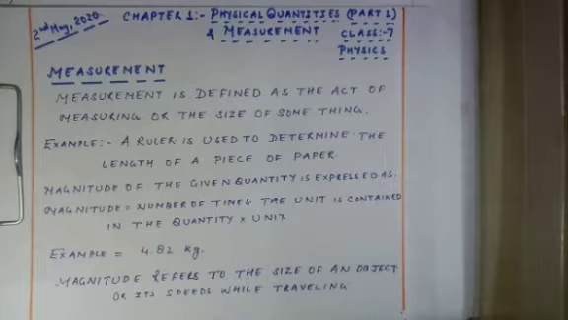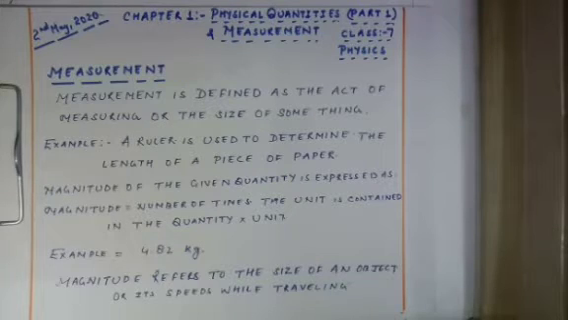Today we are going to start with the first chapter in physics, that is physical quantities and measurement. Let us start with the introduction. Measurement is highly important for the accurate study of matter. Accurate and precise measurement are very much needed in our daily life as well as for engineering and scientific purposes.